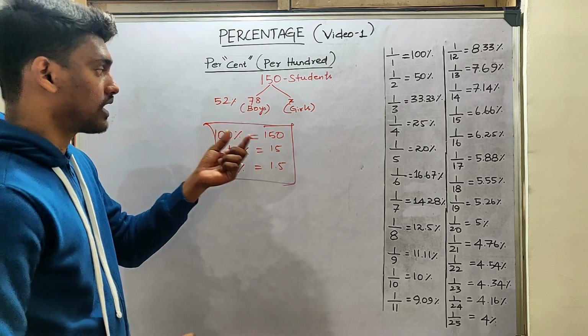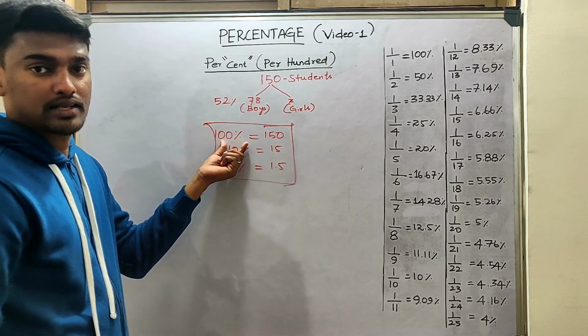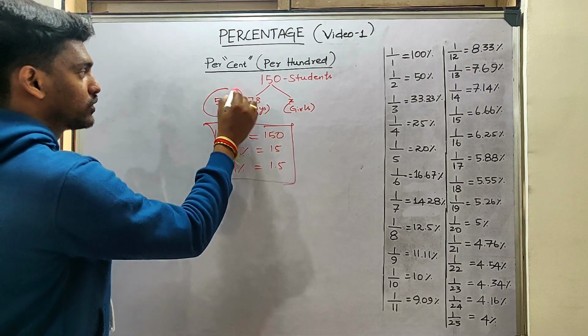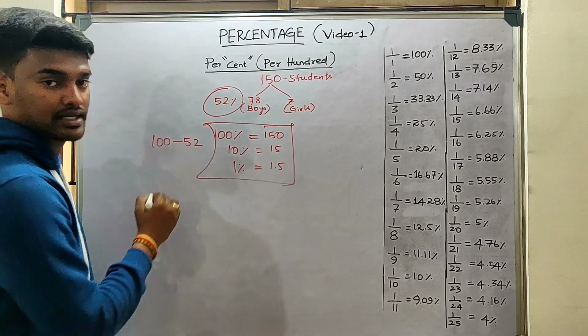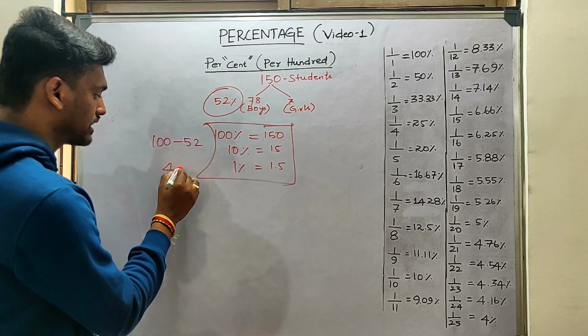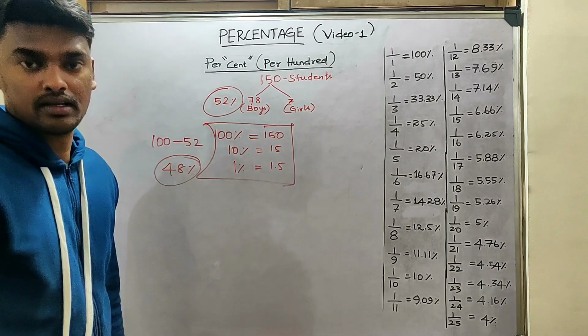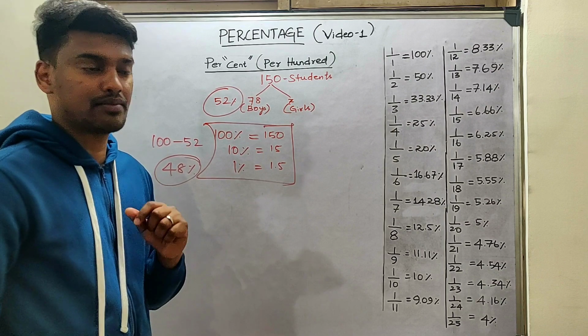So now we know that 100% is there. Out of this 100%, 52% are boys. The remaining 48% will obviously be girls.